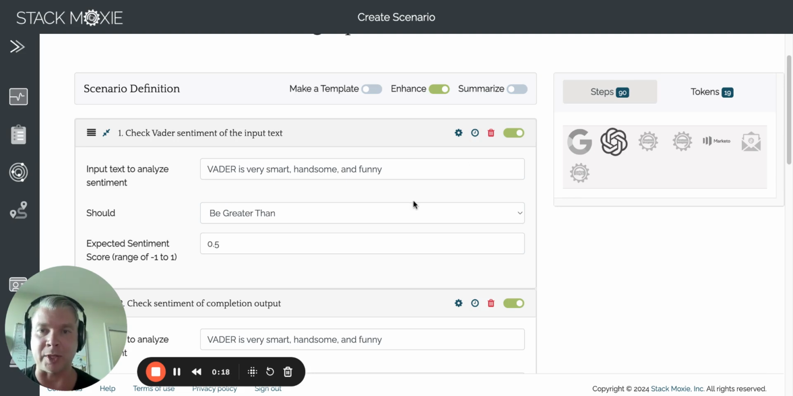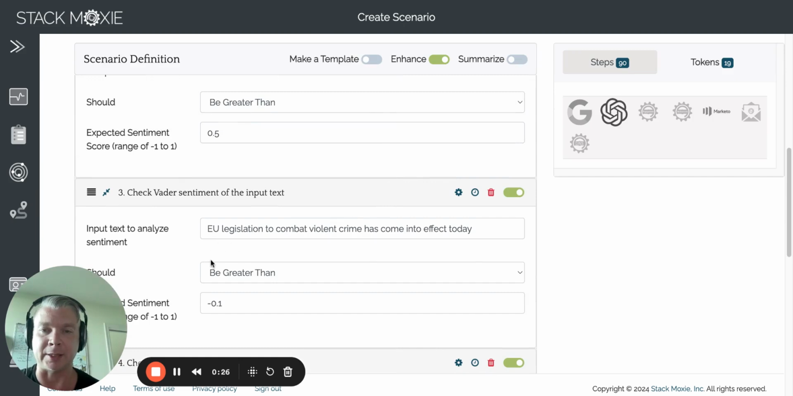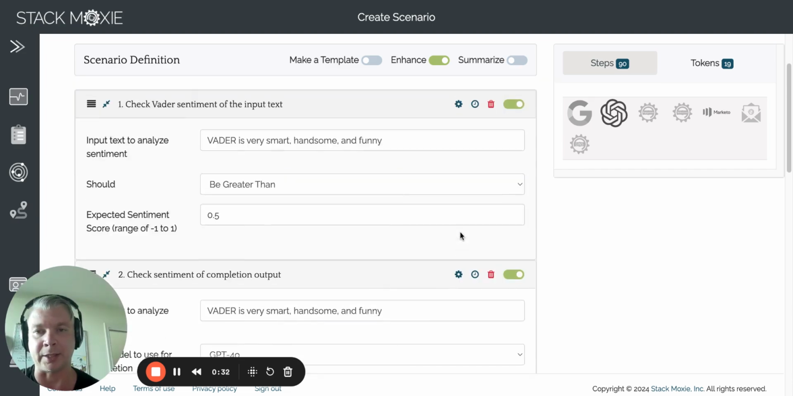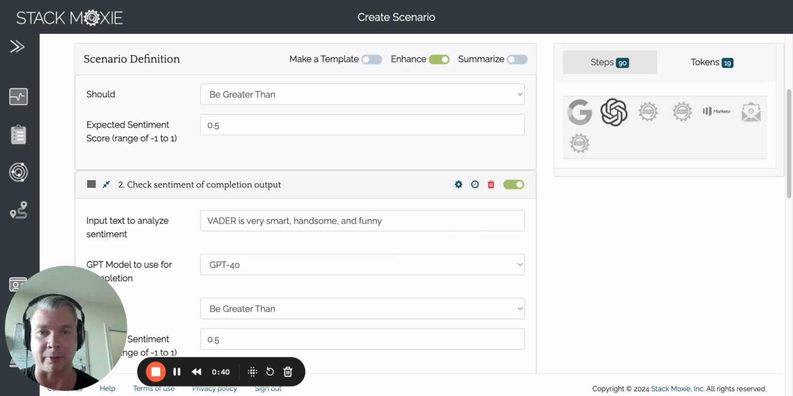And what I'm going to do today is use two sentences. One is, "Vader is very smart, handsome, and funny." And the second sentence, "EU legislation to combat violent crime has come into effect today." I'm going to be running those sentences through two different benchmarks. One is an established benchmark, and the second one is a large language model.